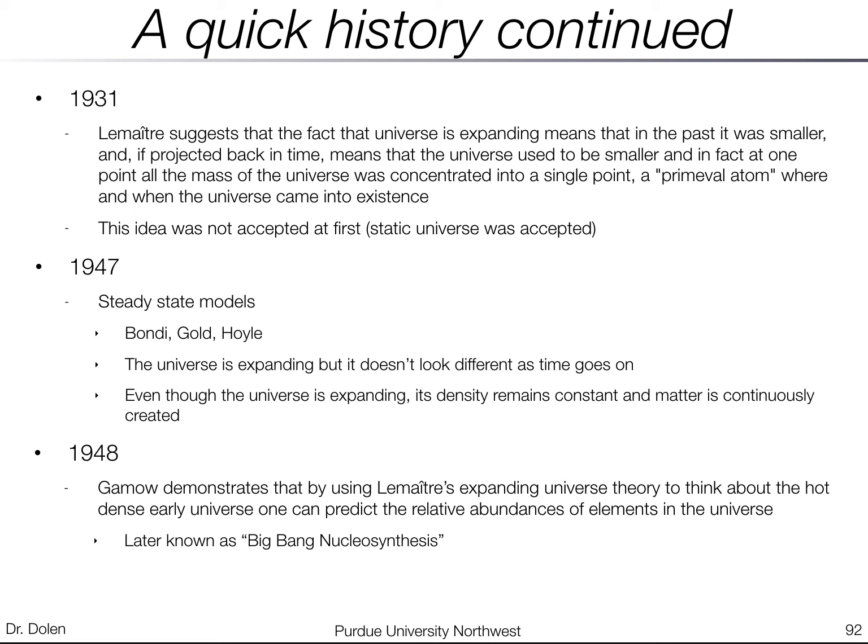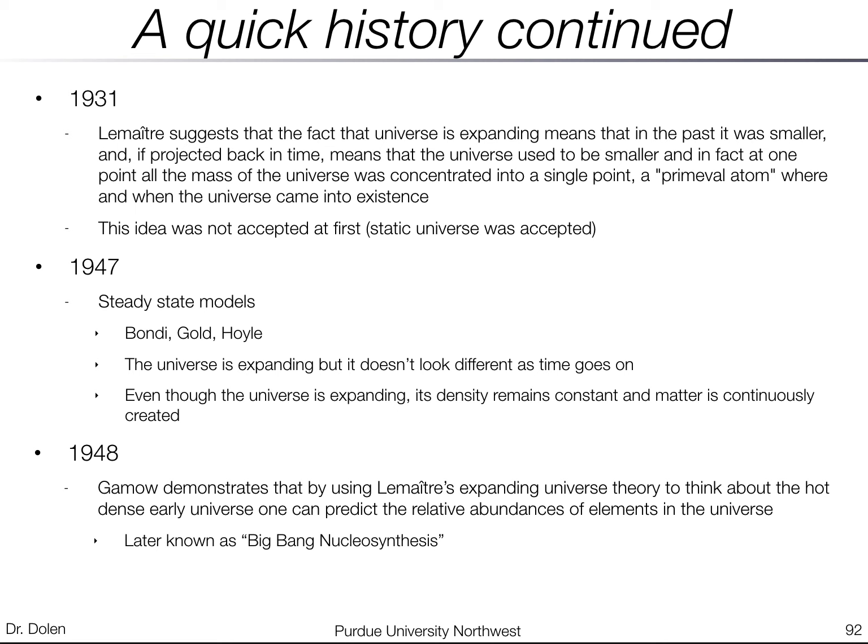And how does that happen? Well, matter would have to be continuously created. Right? If the universe is expanding, if the volume is increasing but density is staying constant, the mass must also be increasing somehow. So they suggested that matter was somehow being created in the universe. Okay, so steady-state models were something commonly discussed around 1947.